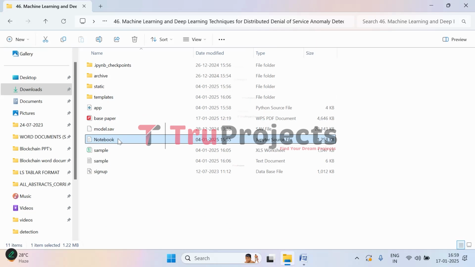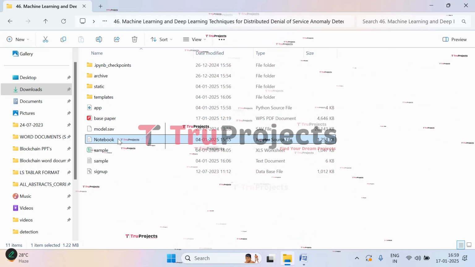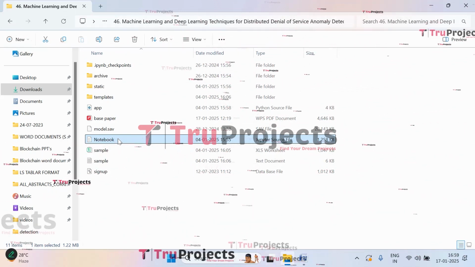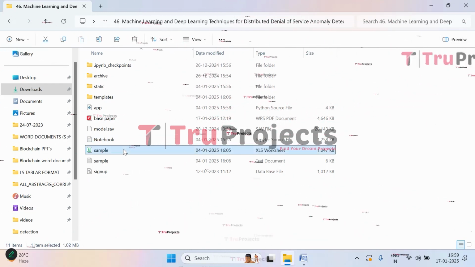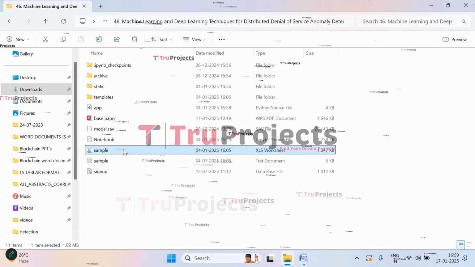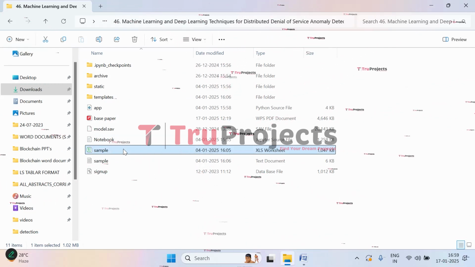And this is the notebook file. This is the Jupyter notebook file, which contains a combination of code, graphs, and outputs all in one place. So it allows users to write and execute code in individual cells, making it a popular choice for data science. And this is the sample file in which we have test cases that we will be using in the front end for prediction purposes to test it.